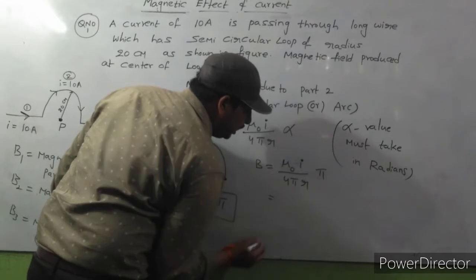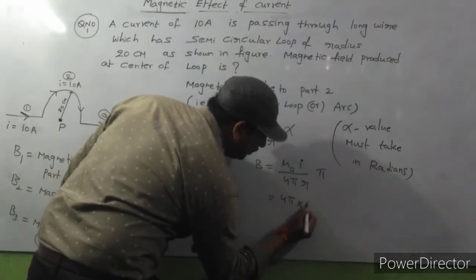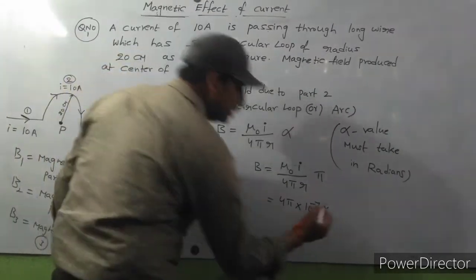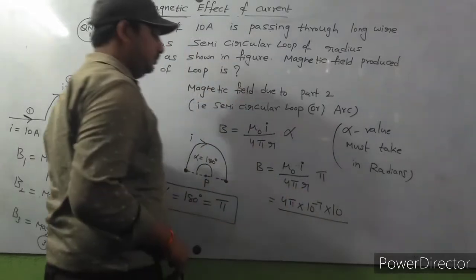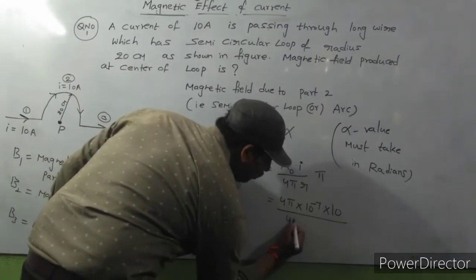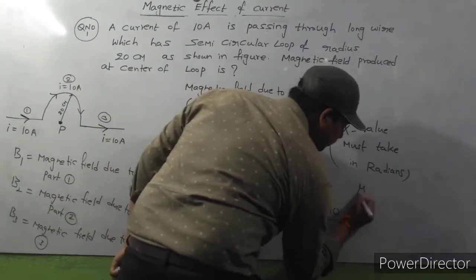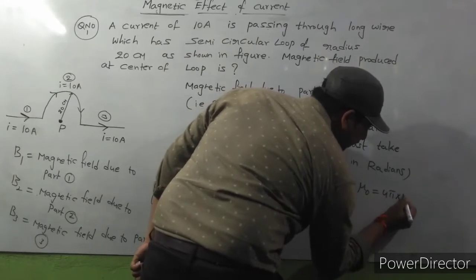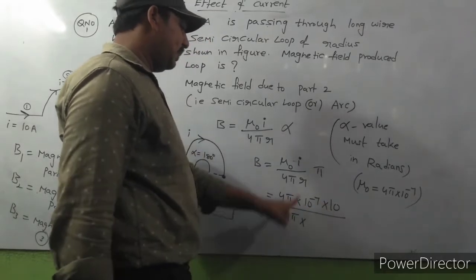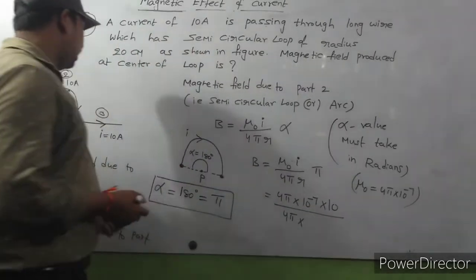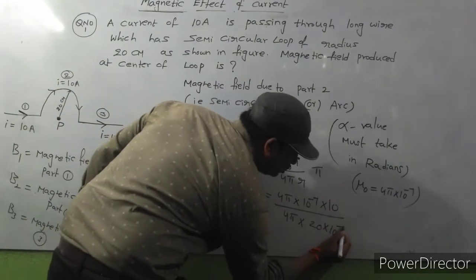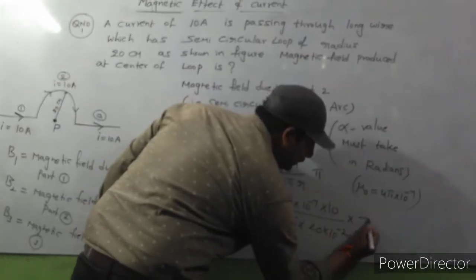Now observe carefully. Mu naught is 4 pi into 10 power minus 7, into I value, which they gave already as 10 amps, divided by 4 pi times R. R value is given as 20 centimeters, that means 20 into 10 power minus 2 meters, into pi.